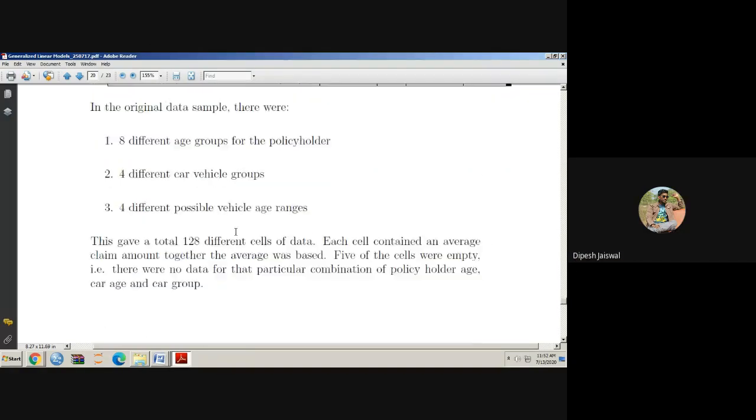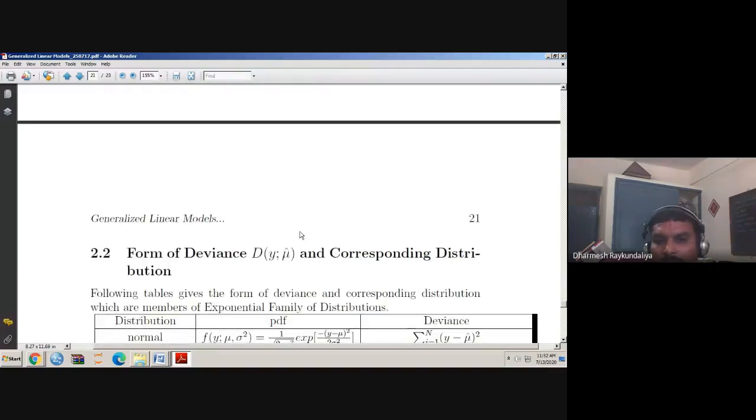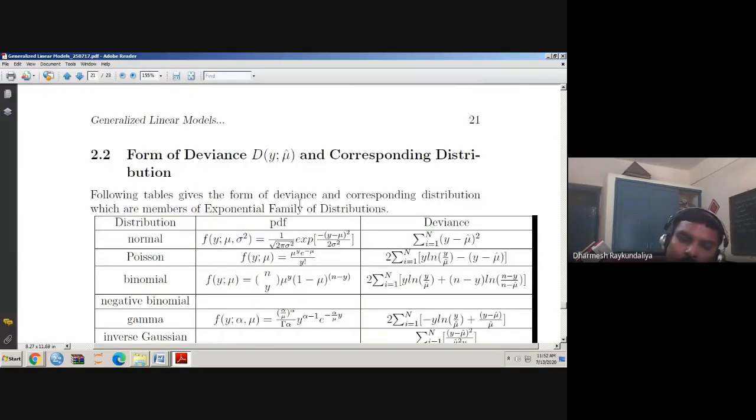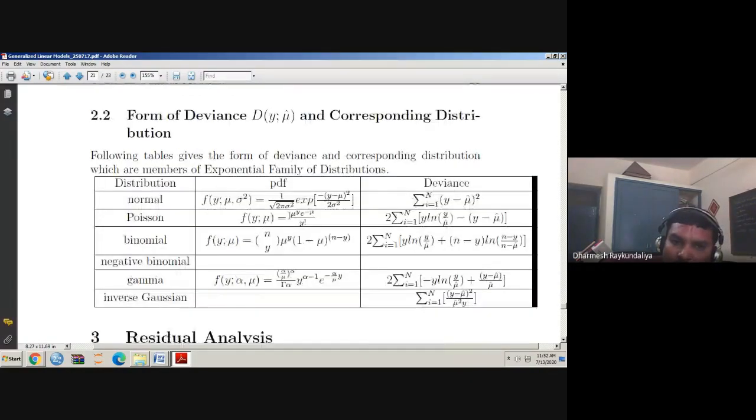So this is where you have to take the decision based on the deviance. In tomorrow's lecture, we will see that I have here shown you the form of the deviance: calculate the saturated model, calculate the likelihood under the model under consideration, take the difference and take twice of that, you will get the form of the deviance.